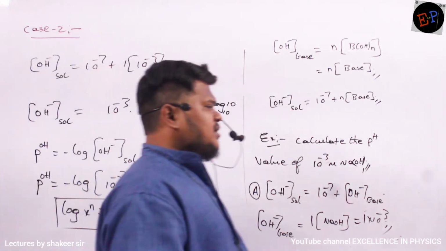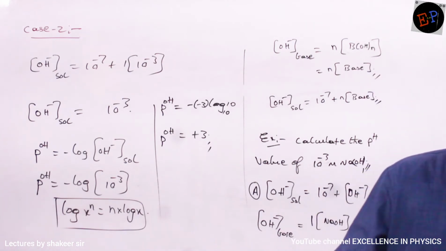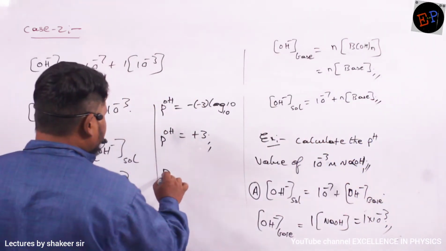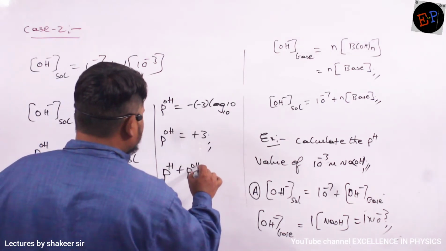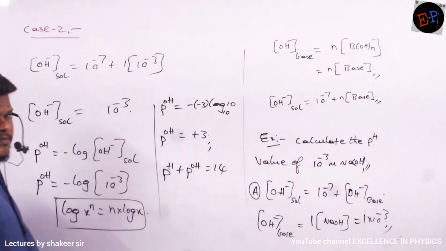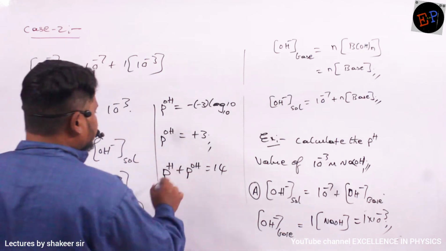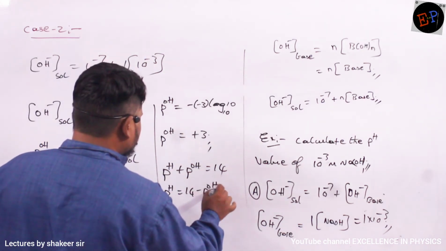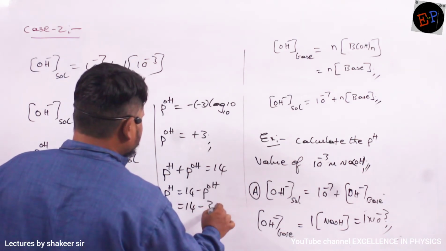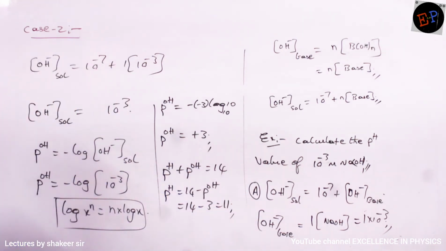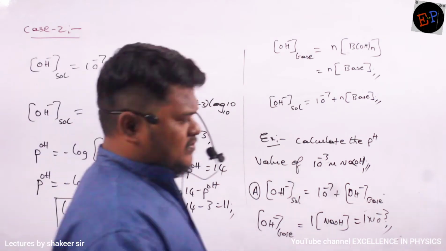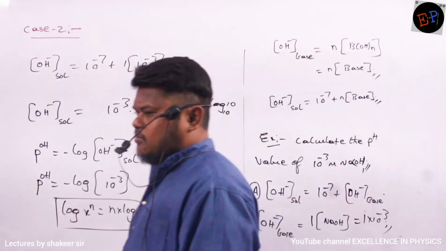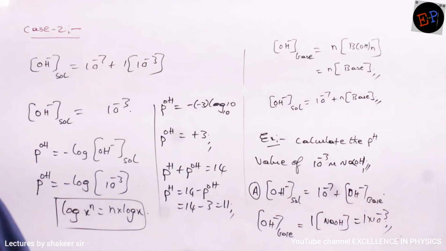So pOH is 3. Then how much will be pH? 11. How did I get the value 11? Because pH plus pOH total should be equal to 14. That's all. So therefore pH is nothing but 14 minus pOH. So this is nothing but 14 minus 3, that is equal to 11. So pH value 11 indicates it is a weak acid and a strong base. That is the meaning of this. Clear? Right.